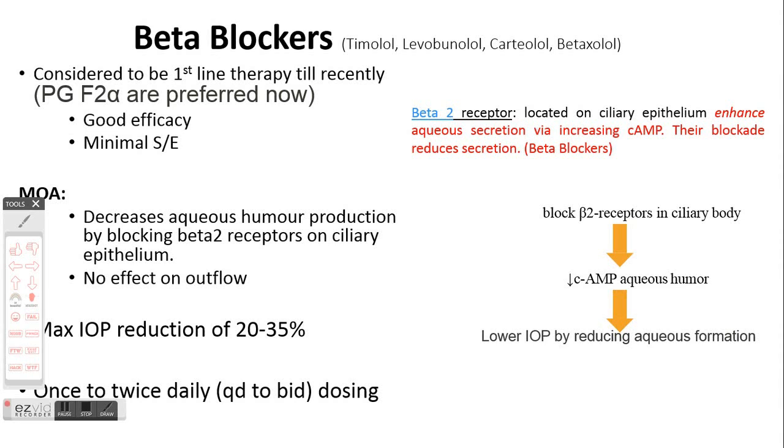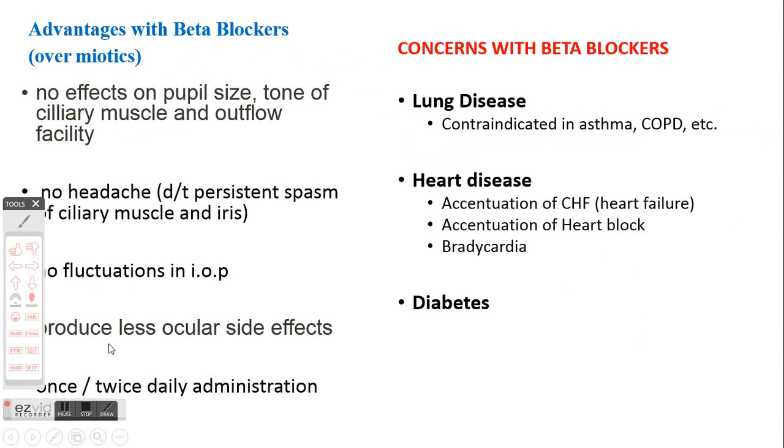So they mainly reduce the intraocular pressure by reducing the aqueous formation. Beta blockers block the beta receptors, mainly beta 2 receptors in the ciliary body, and this blocking of beta 2 receptors downregulates the cyclic AMP. So ultimately there is decreased aqueous secretion, leading to a decrease in intraocular pressure.